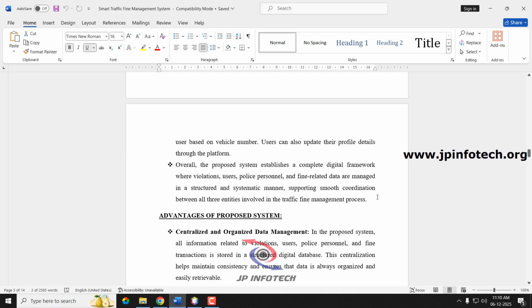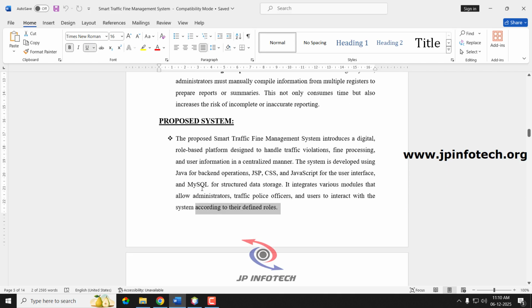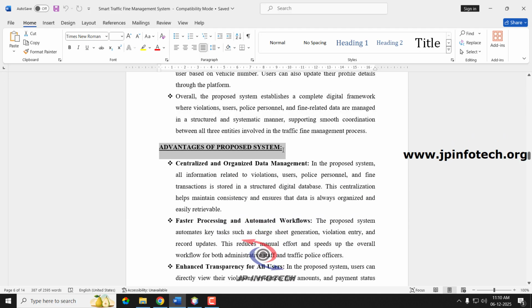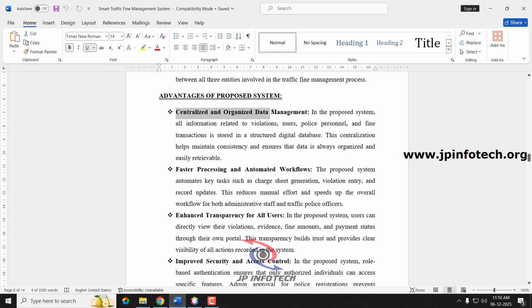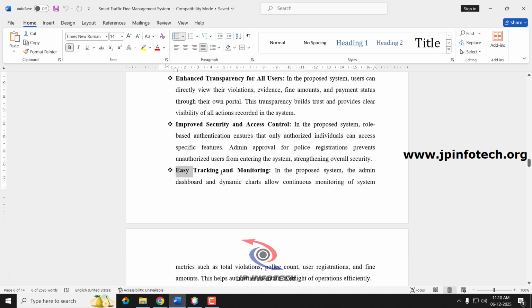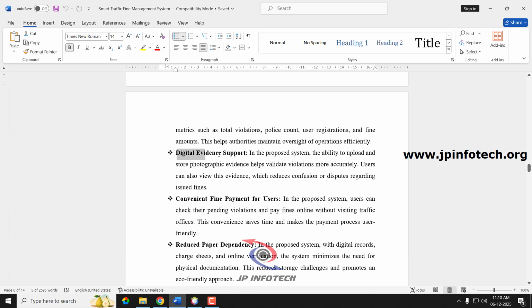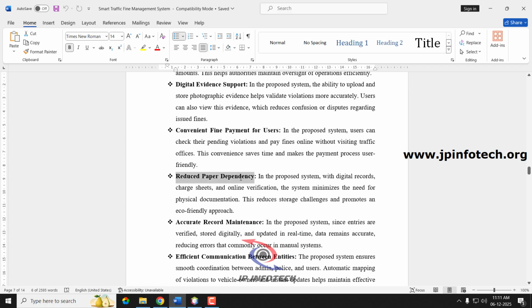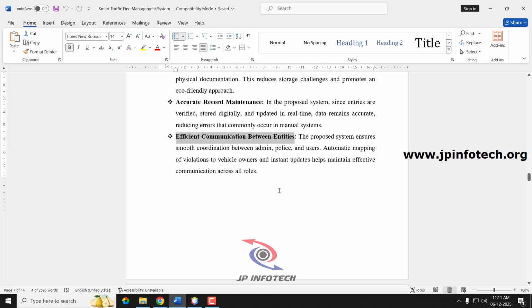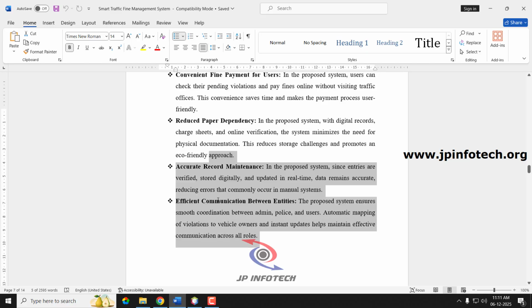So all these details have been mentioned in the proposed system of the project. Next, coming to the advantages of the proposed system, the main advantages of our proposed system are centralized and organized data management, faster processing and automated workflow, enhanced transparency for all users, improved security and access control, easy tracking and monitoring, digital evidence support, convenient fine payment for users, reduced paper dependency, accurate record maintenance, efficient communication between the entities. So these are all the main advantages of our proposed system.